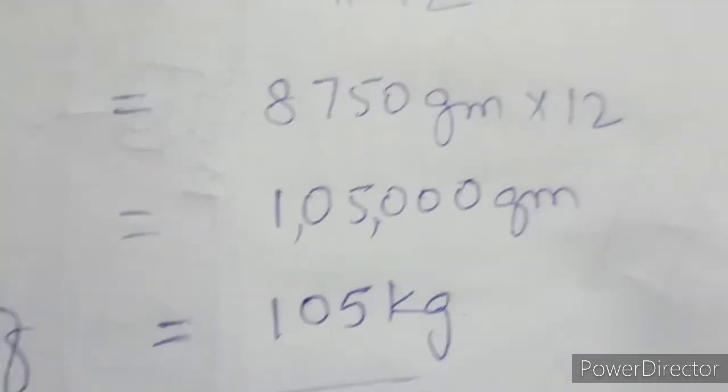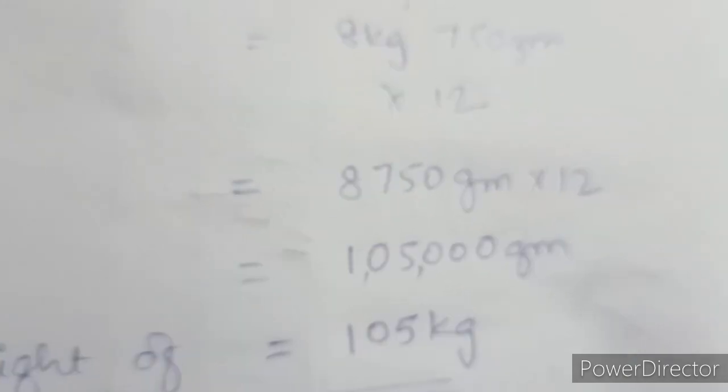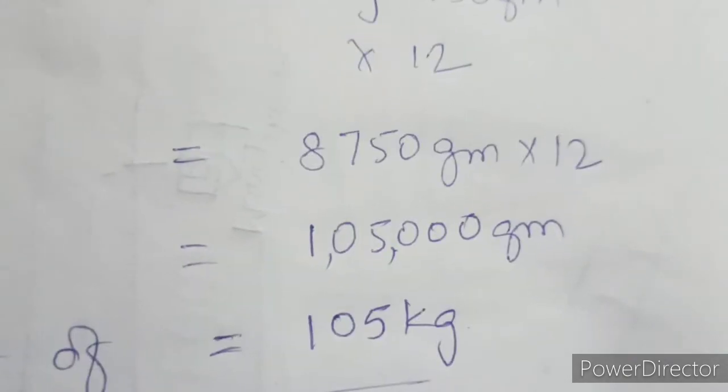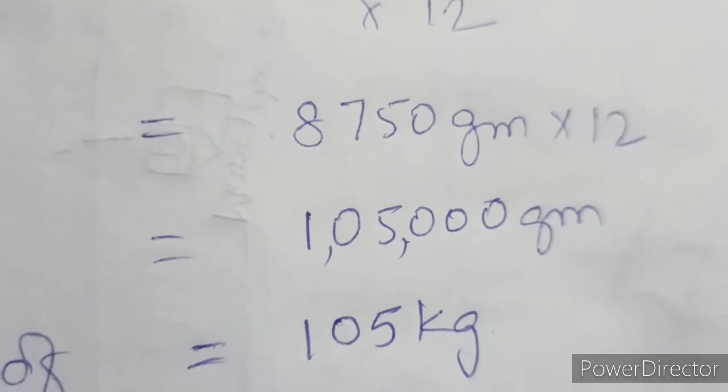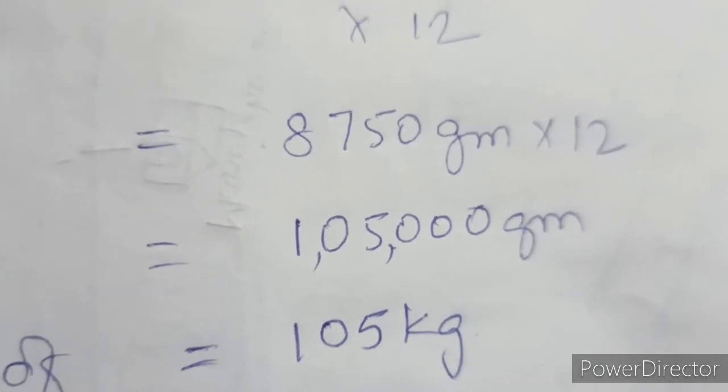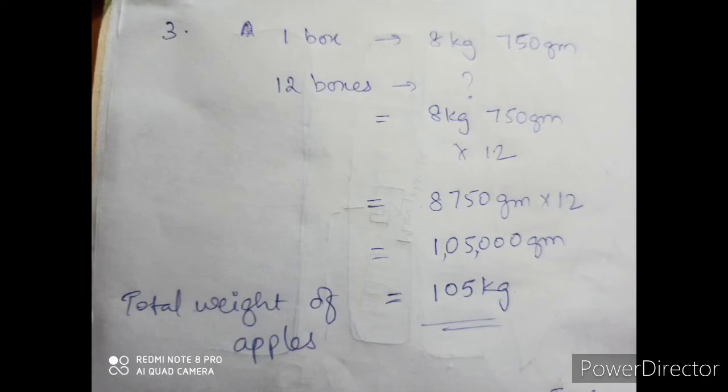I have converted 8 kg 750 grams into grams, that is 8,750 grams. You have to multiply with 12. If you multiply, you will be getting 1,05,000 grams. You convert to kgs, you will be getting 105 kgs. So total weight of the apples equals 105 kgs.